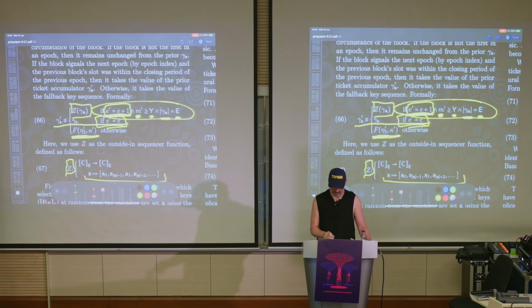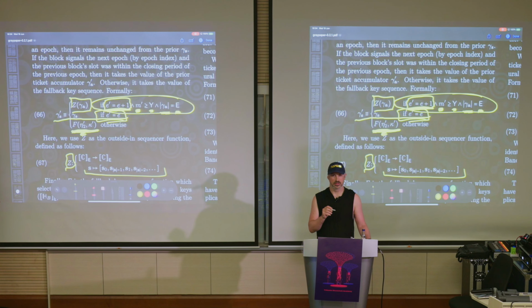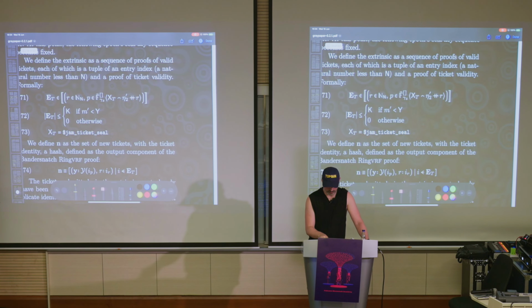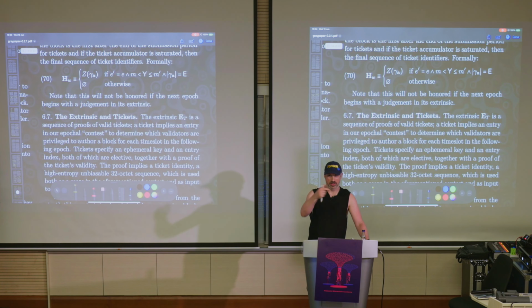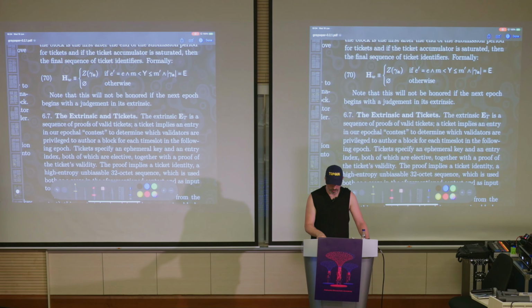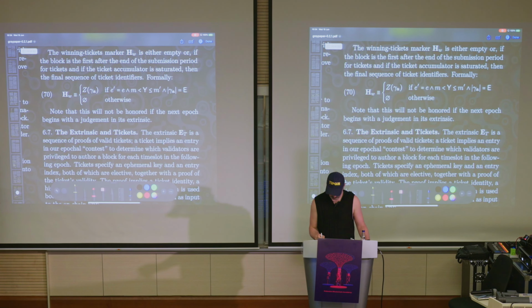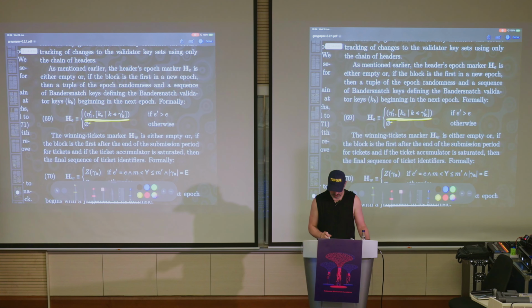So this expression, which is using eta prime 2, is using eta prime 2 from the perspective of the following epoch. When we publish this in our header, we're still in the previous epoch, so it's eta prime 1. And that's why we have eta prime 1 here.